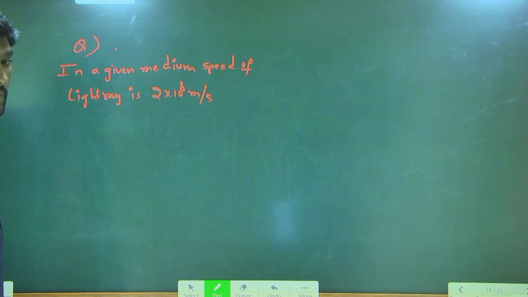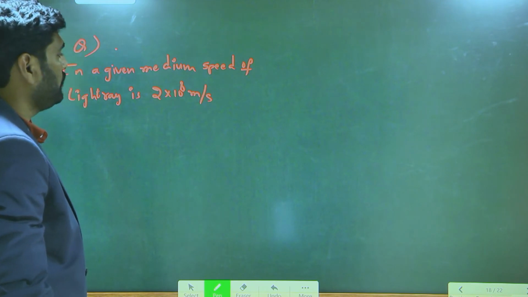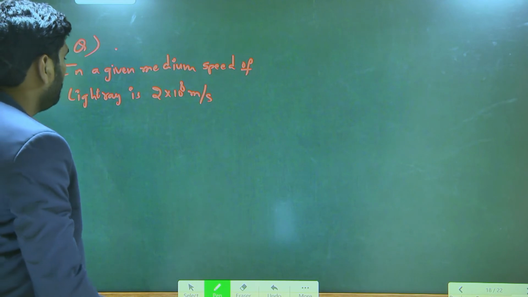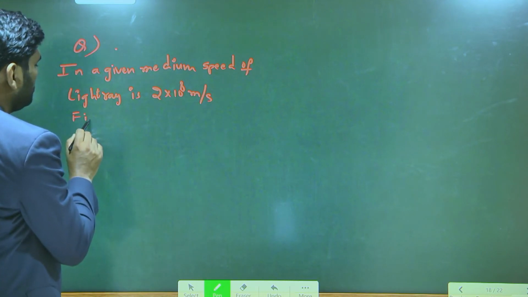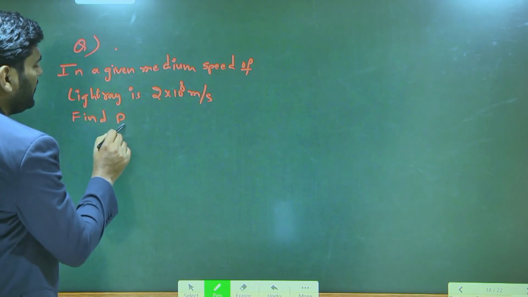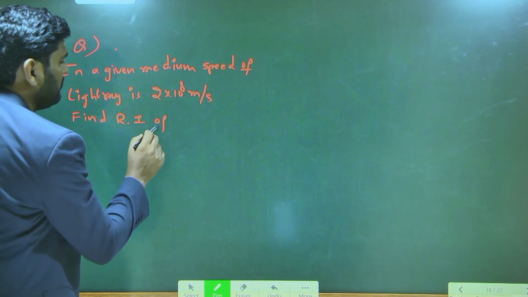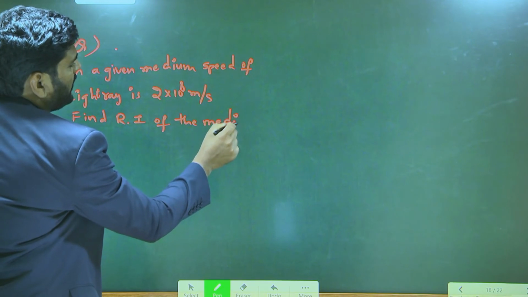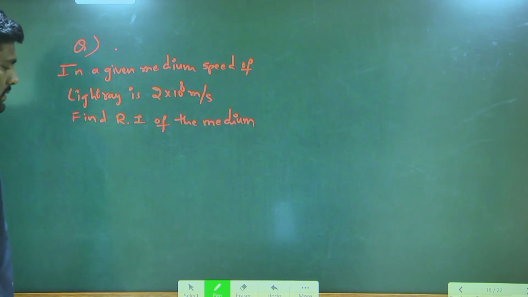In a given medium, the speed of light ray is how much? 2 into 10 power 8 meter per second. Now find the refractive index of the medium. This is the question.